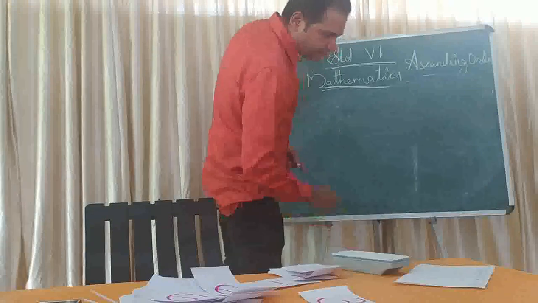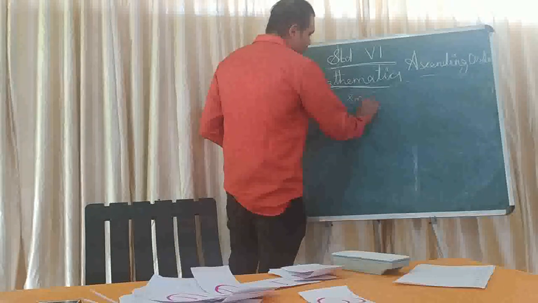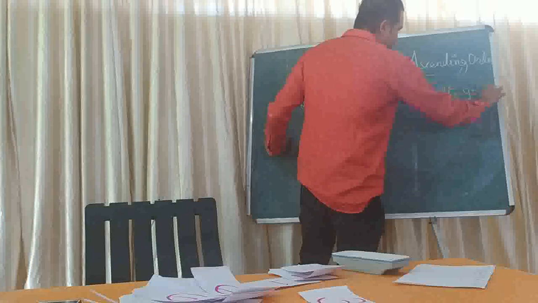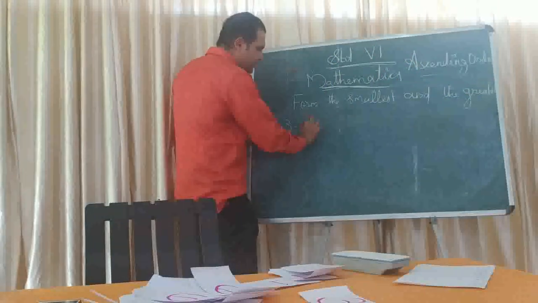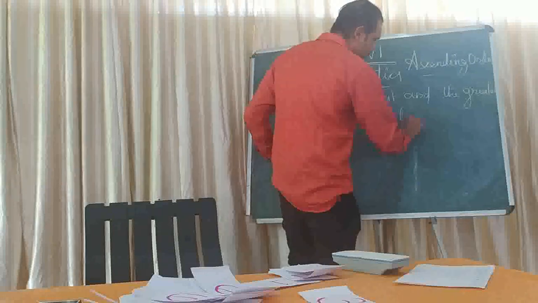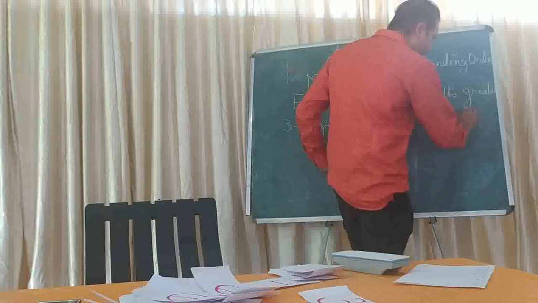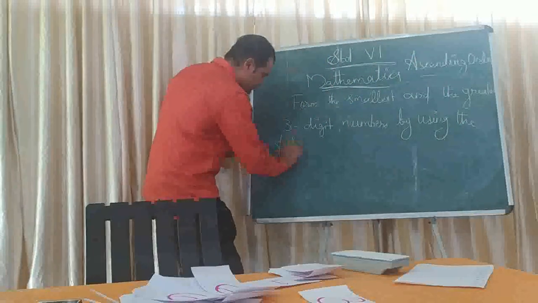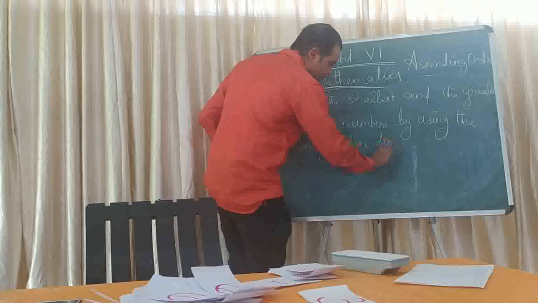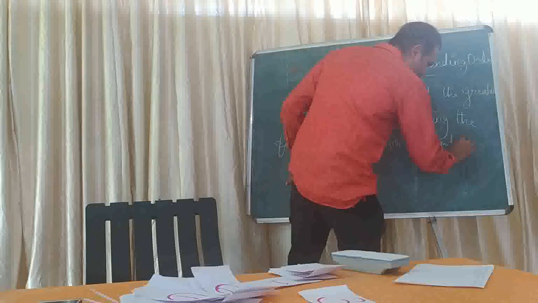So the first question: form the smallest and the greatest 3-digit numbers by using the following given digits without replication of them.